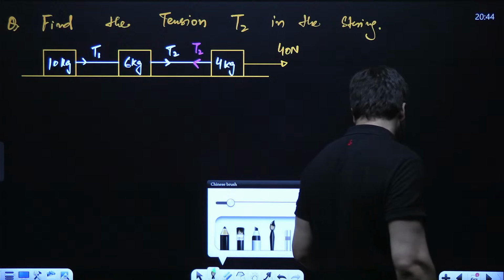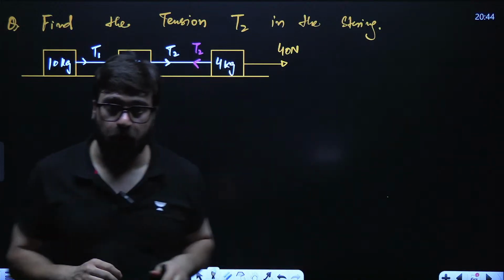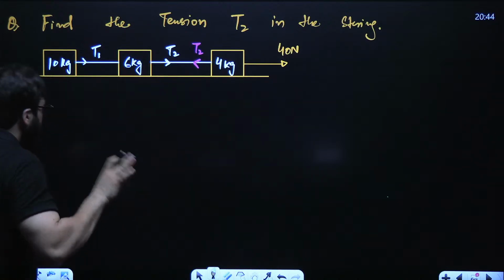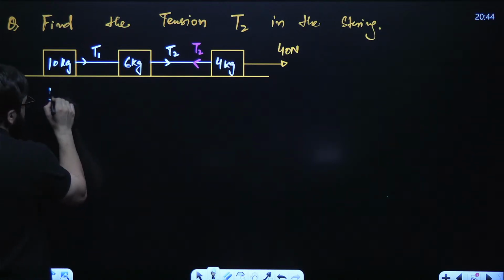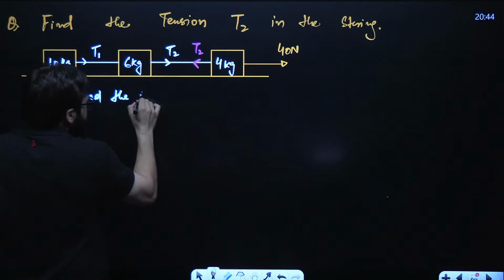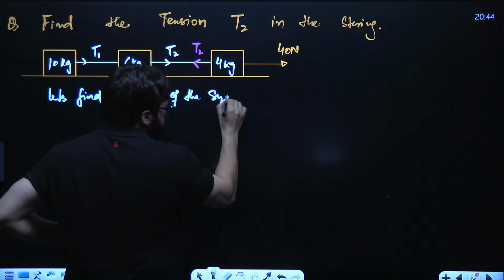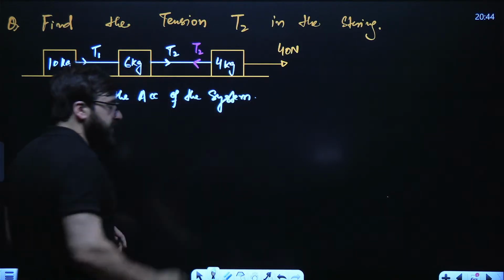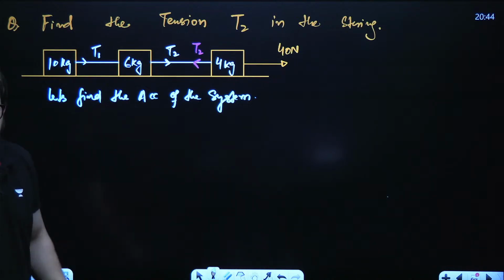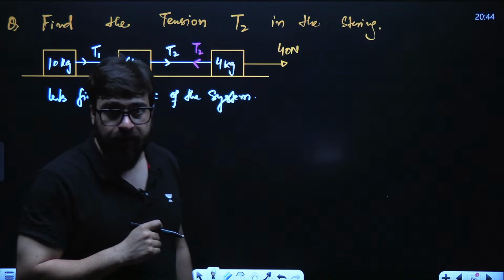I would want you guys to focus exactly over here. Guys, see. Let's first find the acceleration of the system.